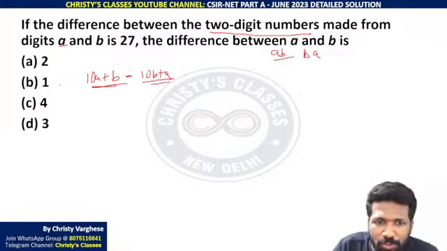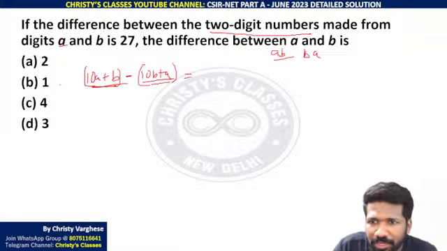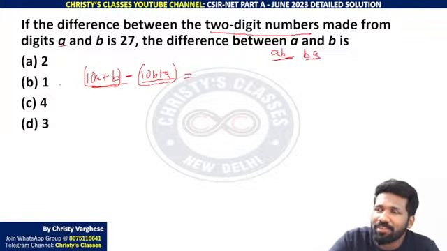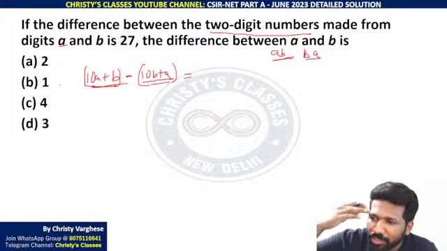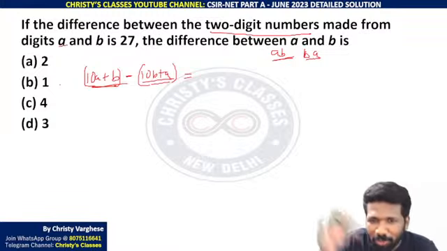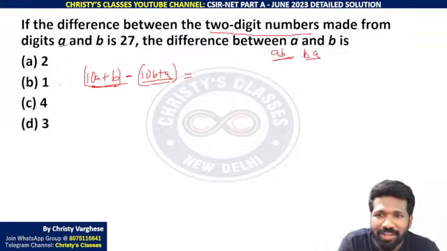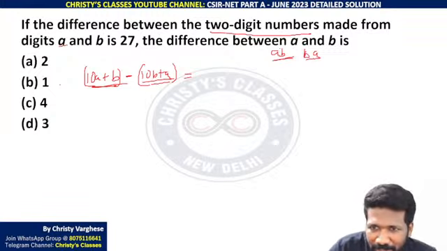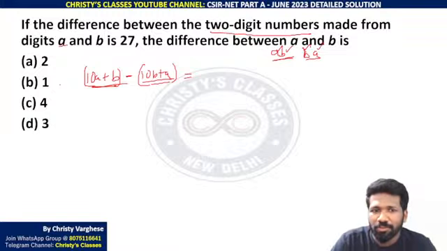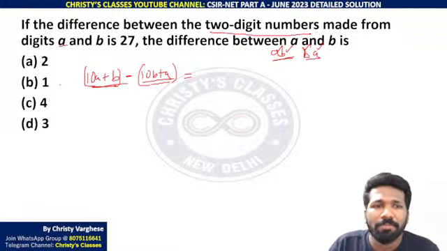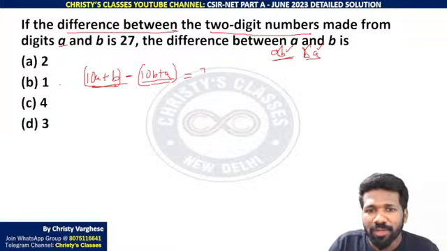Difference between these two, because according to the decimal number system you have to write using place values. If you write AB, BA, that is not making any sense. For us it is making sense, like 23, because you know it is 20 and a 3. It is not 2, 3. If you read 23 as 2, 3, that doesn't make any sense. That is why writing AB or BA is not enough. You have to write the decimal representation of it. So 10A plus B minus 10B plus A gives a difference of 27.